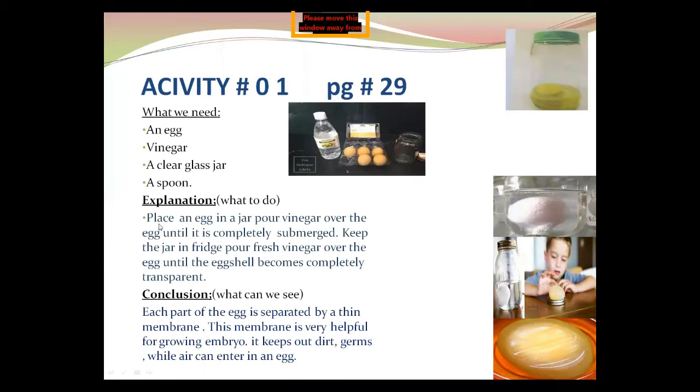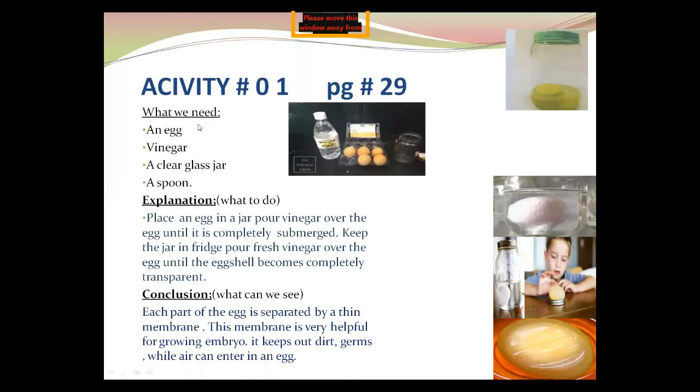Now, there is an activity. In this activity, page number 29, everyone open your book, page number 29. When you open the book at page 29, there is an activity. On that page, you can easily observe this picture. There is an egg with a transparent eggshell. Activity number 1, page number 29.